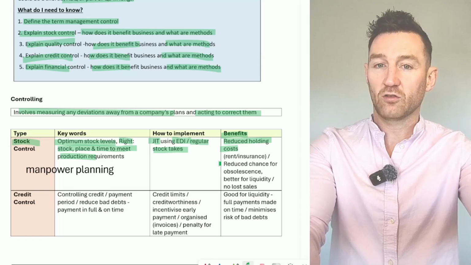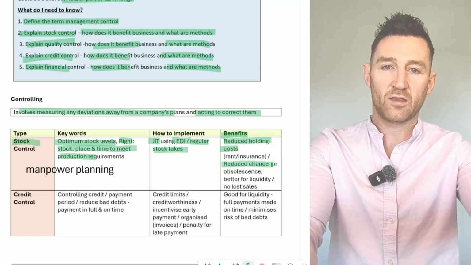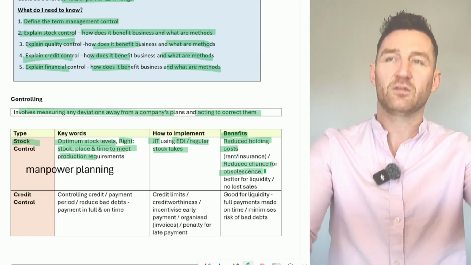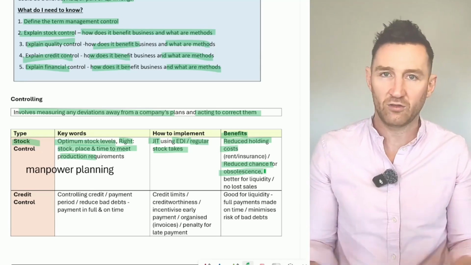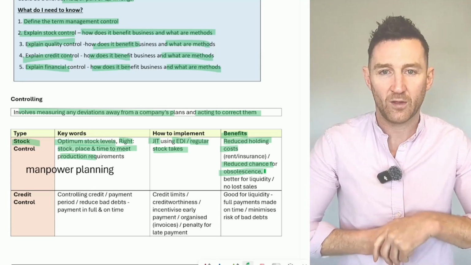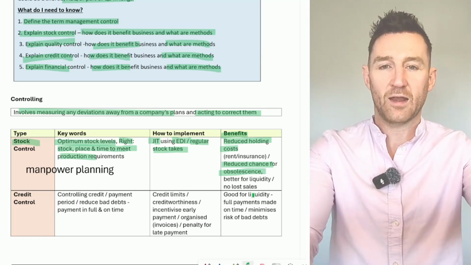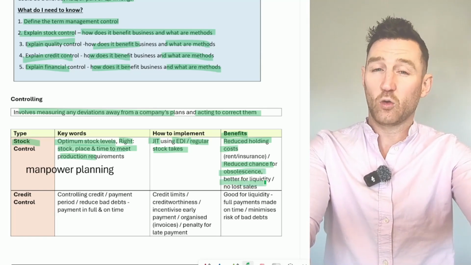If you have an effective stock control system in place, it reduces the chance that the stock becomes out of date, goes out of fashion, out of trend, or dies, depending on the nature of the stock. So it reduces the chance of obsolescence. It is better for liquidity.